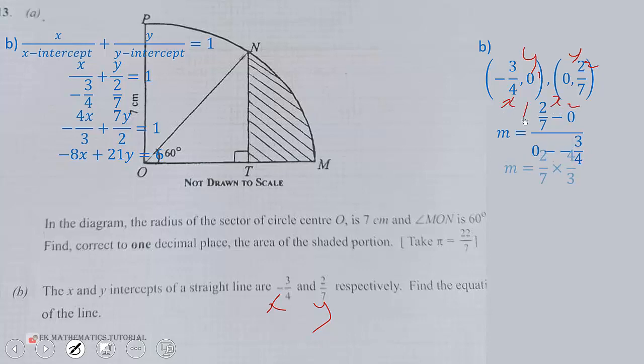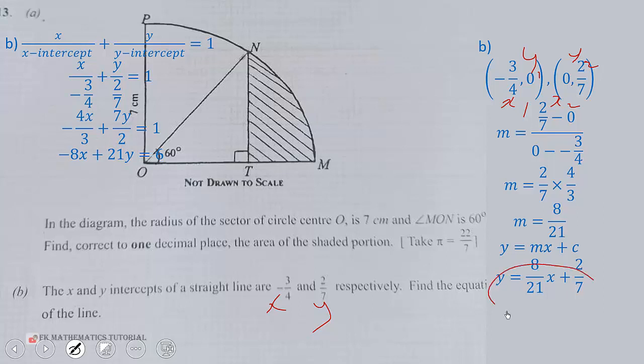That will give us the gradient to be 2 over 7 times 4 over 3, which gives 8 over 21. So using the formula y equals mx plus c, where m is the gradient and c is the y-intercept, you get y equals 8 over 21 x plus 2 over 7. You can leave it like that. So this equation and this equation are the same.